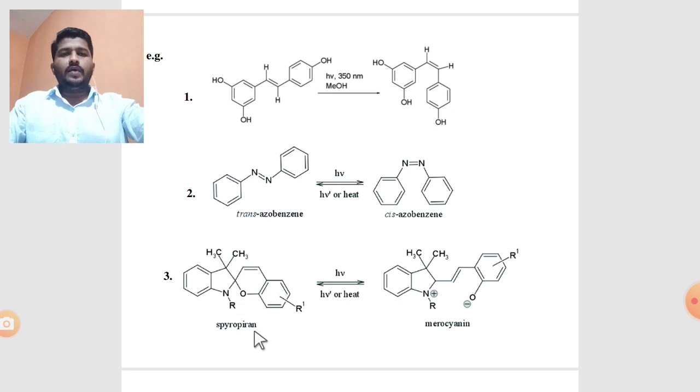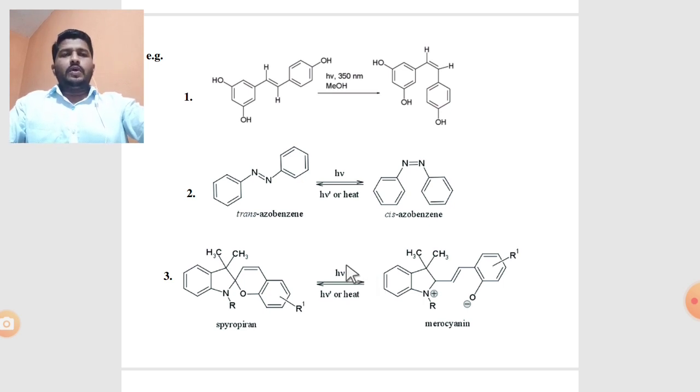Spiropyran absorbs light radiation, and the double bond here is cis. By absorption of light there is a ring opening mechanism, and finally this cis double bond is converted into its trans isomer. These are the best examples of the photoisomerization reaction. Okay, this is the overall photoisomerization process.